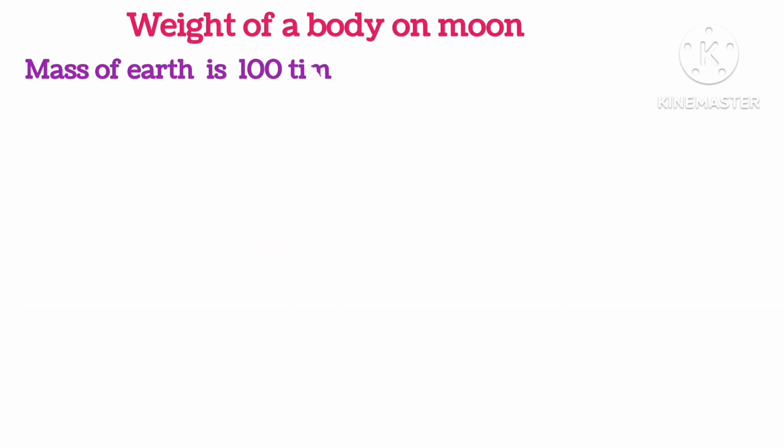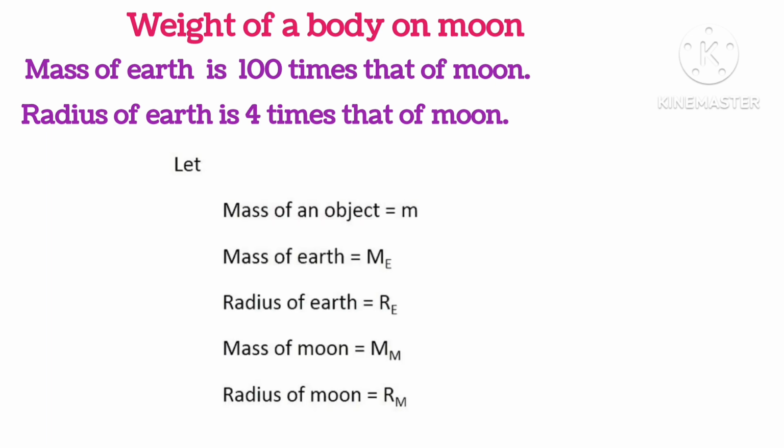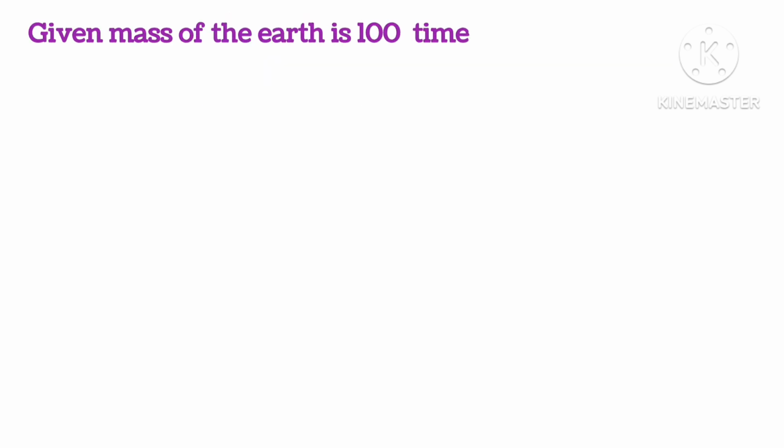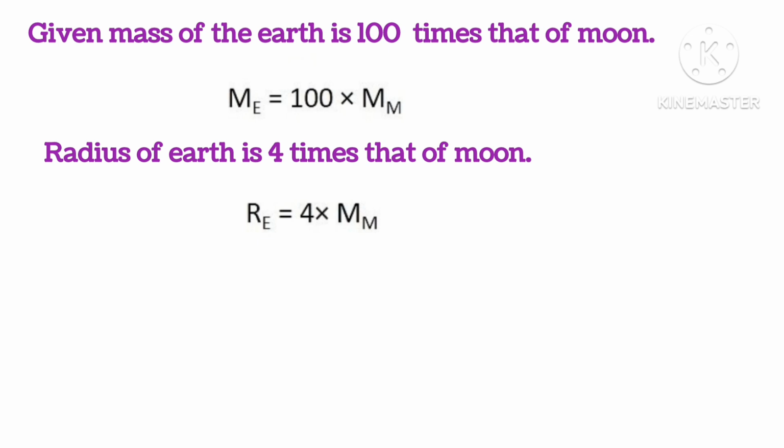Weight of the body on moon. Now, mass of the earth is 100 times that of moon, and the radius of the earth is 4 times that of moon. So the mass of the object is small m, mass of earth is Me, radius of earth Re, mass of moon Mm, and radius of moon is Rm. Given the mass of the earth is 100 times that of moon, we can write Me = 100 × Mm, and the radius of earth is 4 times the radius of moon, Re = 4 × Rm.